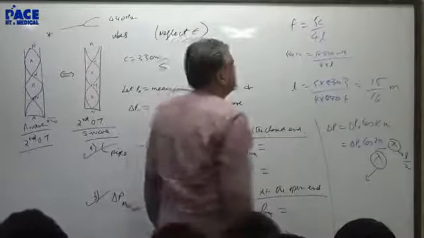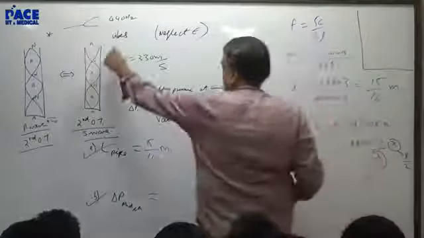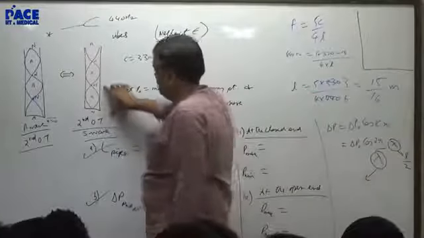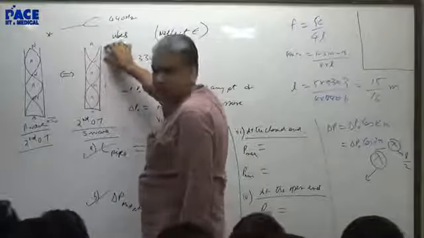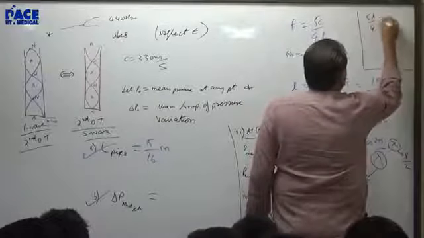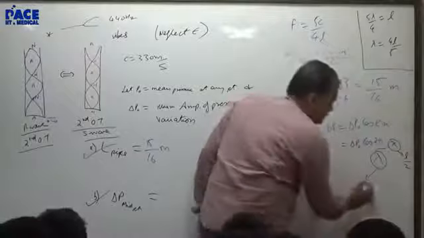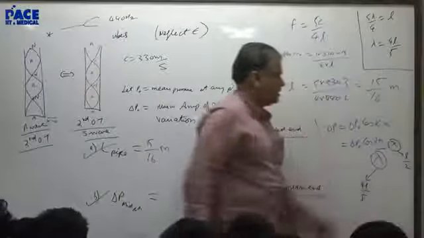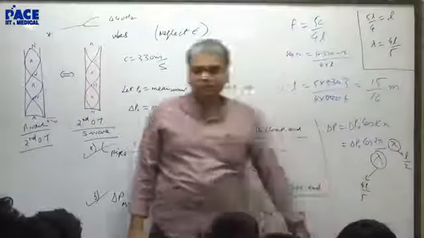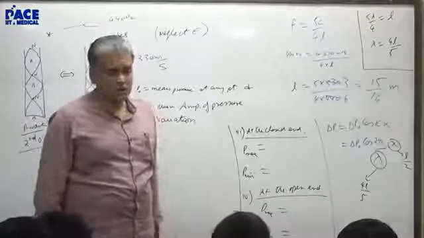And then lambda. By the way, what is lambda for the second overtone? Lambda by 2 plus lambda by 2 plus lambda by 4. Now 5 lambda by 4 equals L, so lambda is 4L by 5. So this will be cos of 2 pi into L by 2 upon 4L by 5. So how much is it? Cos 5 pi by 4, which is minus 1 by root 2.